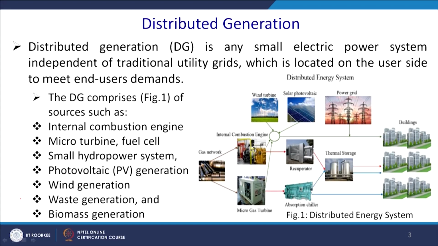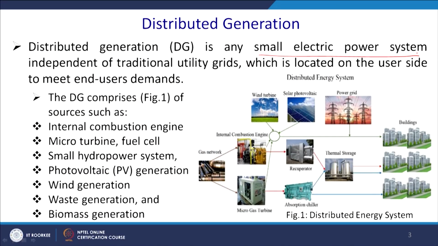So, distributed generation is any small electric power system. Generally, since we are talking about the microgrid, of course, we can have a megawatt level solar power plant, but that is not a criterion. Here we have a small tiny solar power plant. Small electrical power system independent of the traditional utility grids, which is located at the user side to meet the user's end demand. That can be an isolated island, that can be a ship, it can be anything.